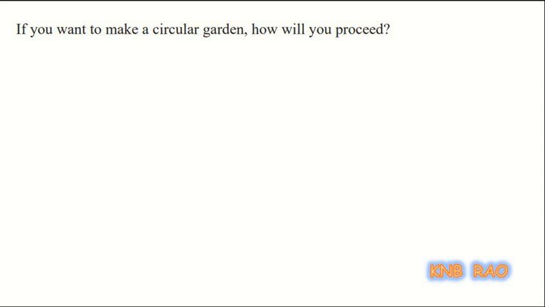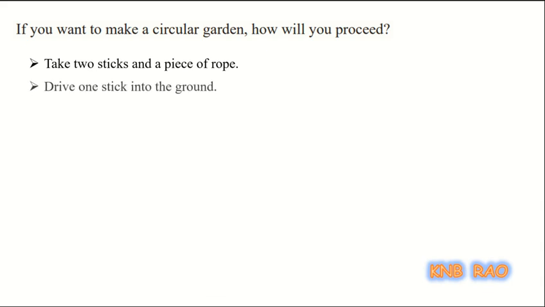Suppose you wish to make a circular garden. How will you proceed? This is the situation. For that, you can take 2 sticks and a piece of rope. Drive one stick into the ground.